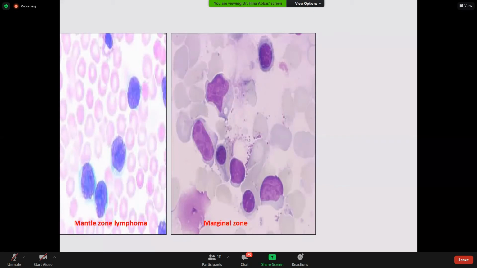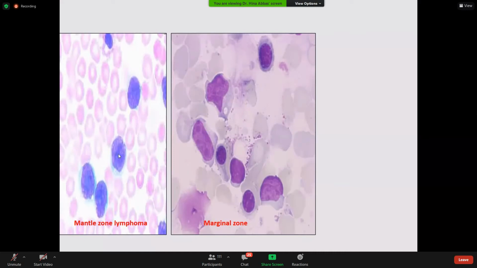Okay. So the doctor, before starting the treatment and before labeling the patient as having a certain disease, will go for supportive evidence like flow cytometry or the immunohistochemistry panel. So these are the cells of marginal zone lymphoma.